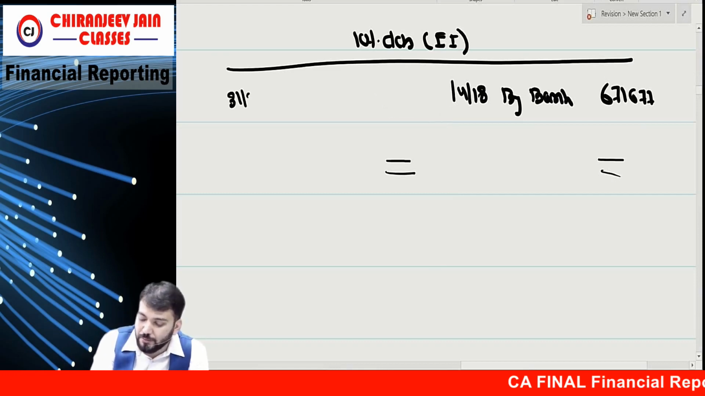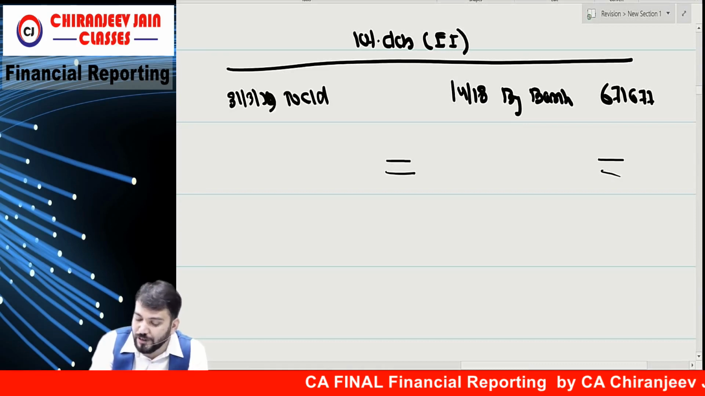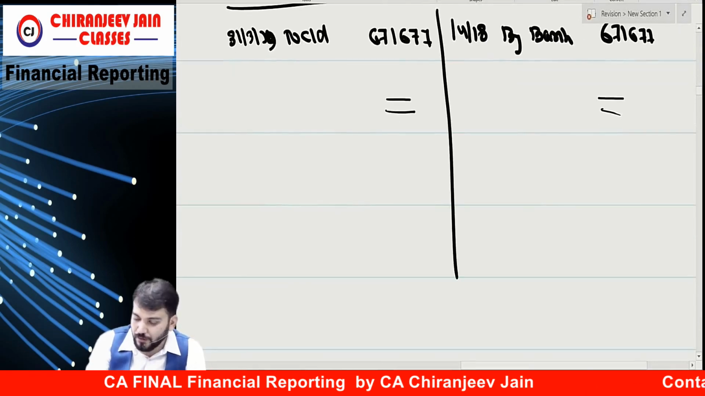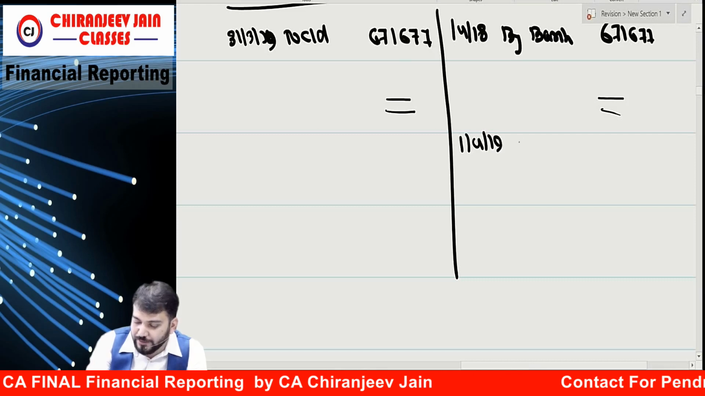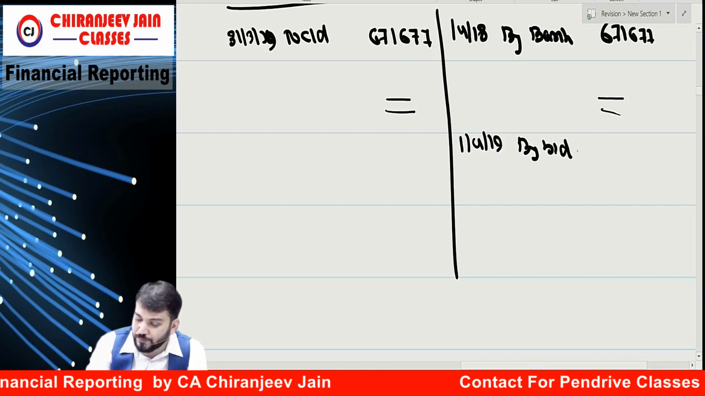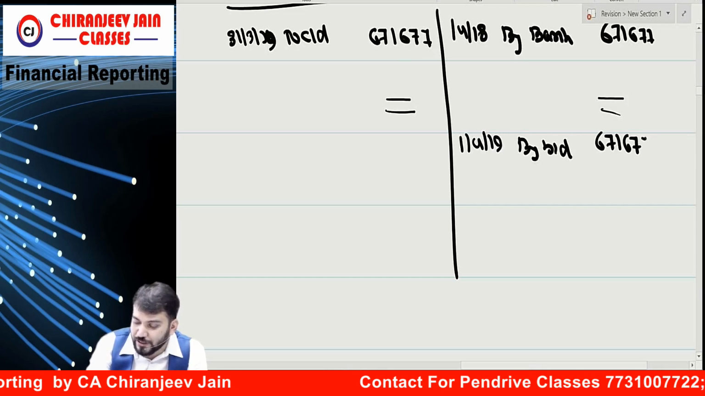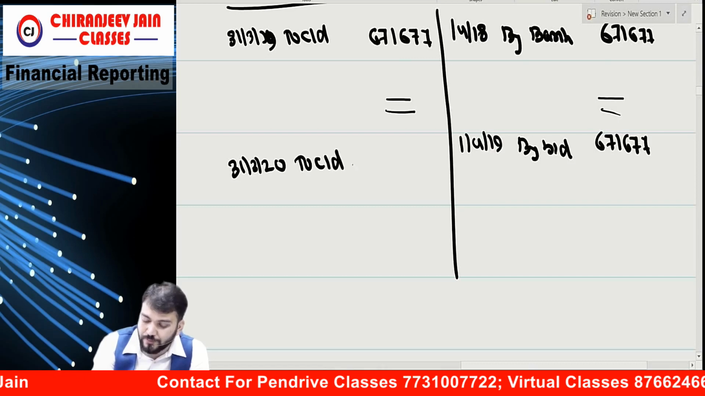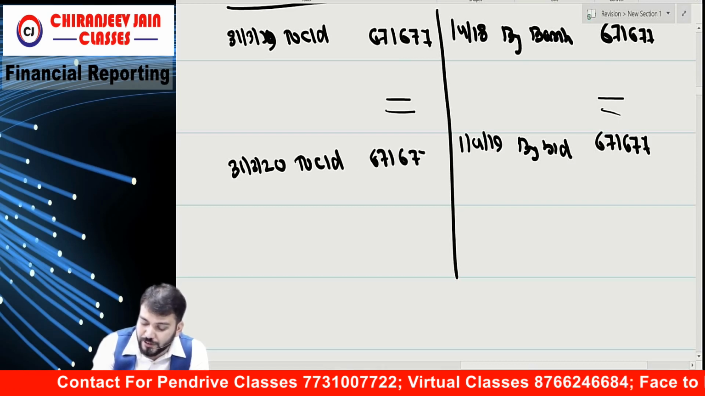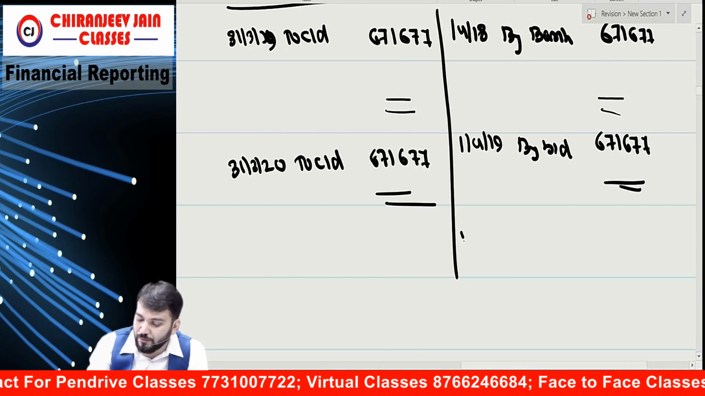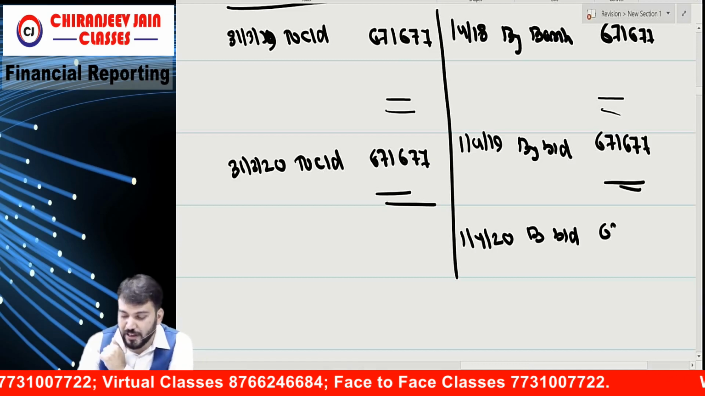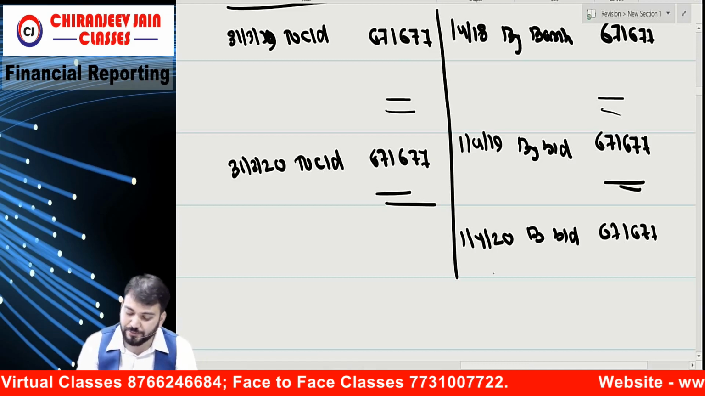Means 31st March 2019, to carry it down, how much? 6,71,677. Once again, 1/4/2019 by balance brought down, 6,71,677. 31st March 2020 to carry it down, 6,71,677. Correct? Then 1/4/2020 by balance brought down, 6,71,677. Correct?